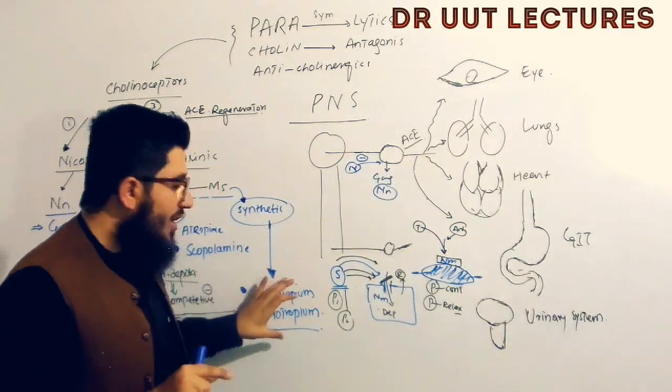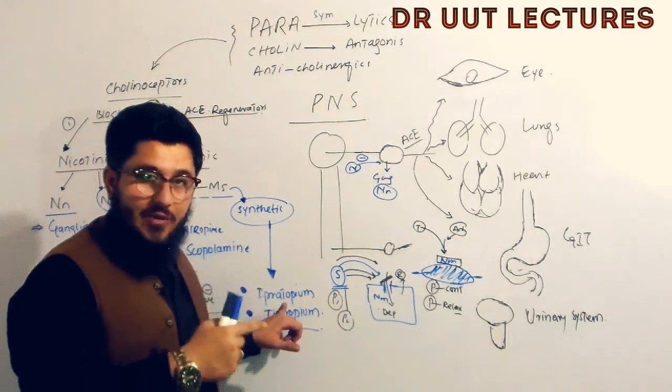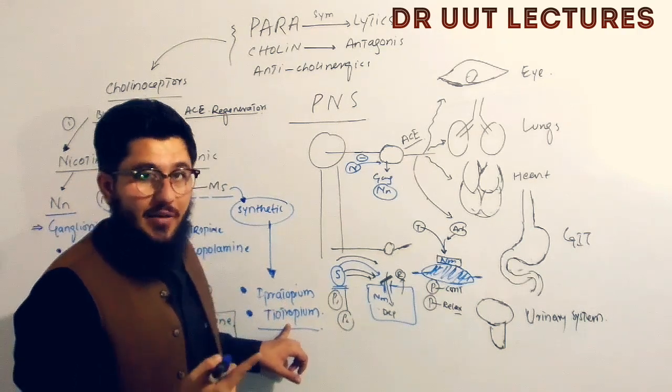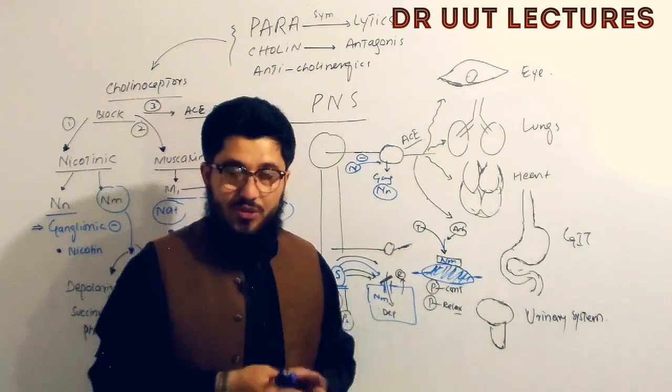So then why are we getting both? The reason is half-life. Ipratropium can be given 4 times a day, whereas tiotropium can be given once a day. And these are mainly indicated for COPD patients, like chronic obstructive pulmonary disease patients,